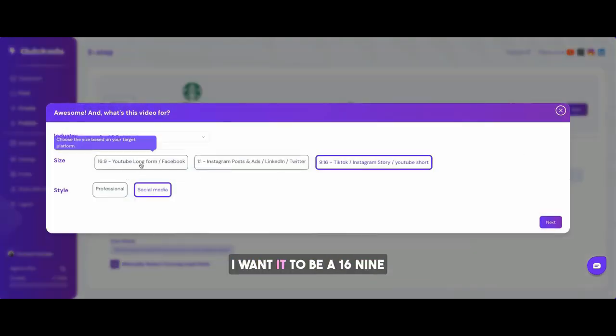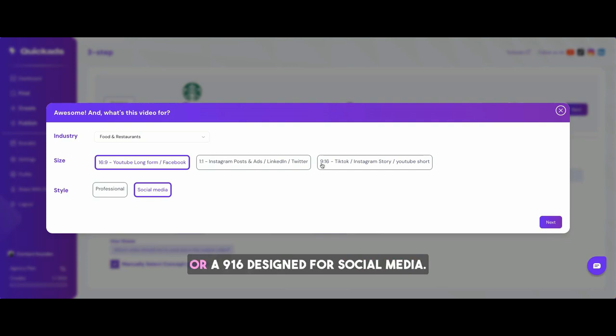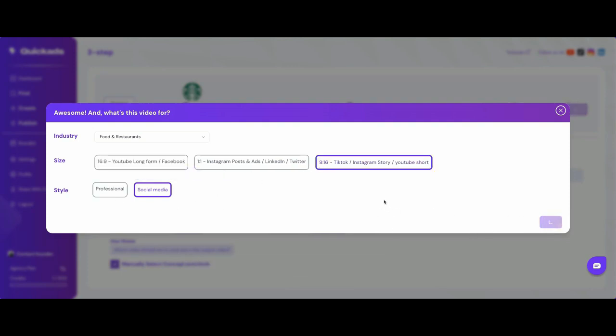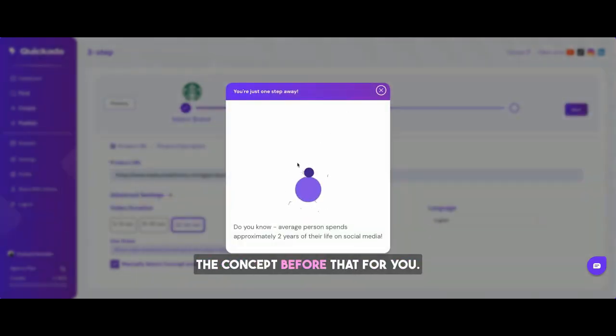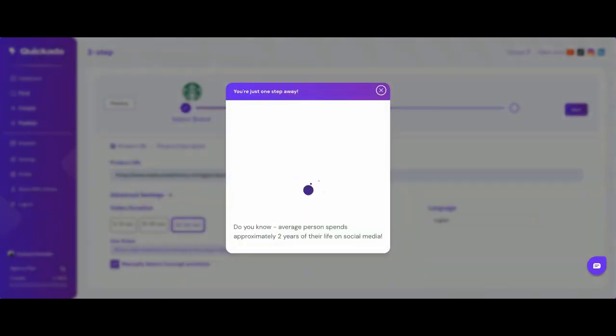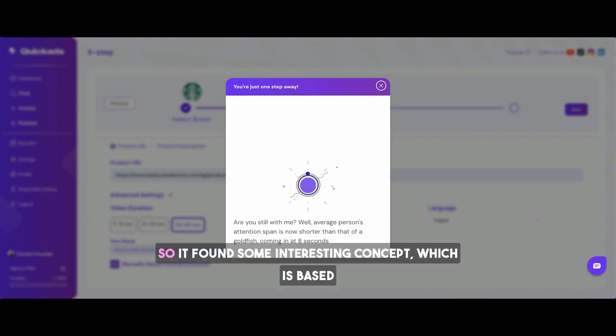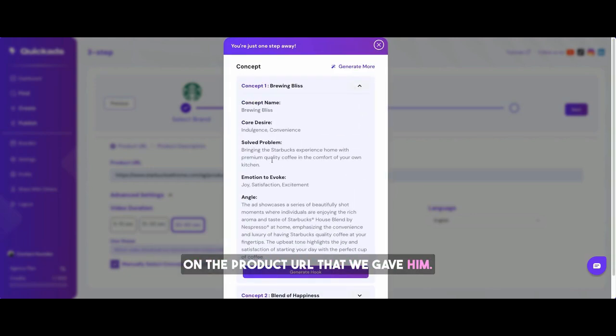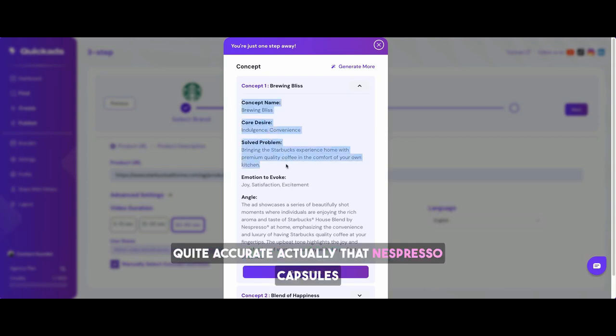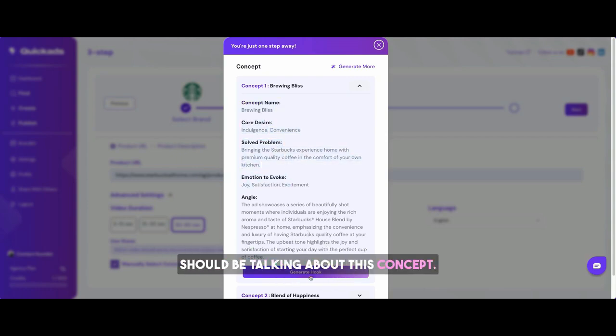You decide whether you want it to be 16:9 or 9:16, designed for social media. It will now create the concept and the script for you. Wow. So it found an interesting concept based on the product URL that we gave it. Quite accurate, actually, that Nespresso capsules should be talking about this concept. You can always generate more. Let's go and use it for now.